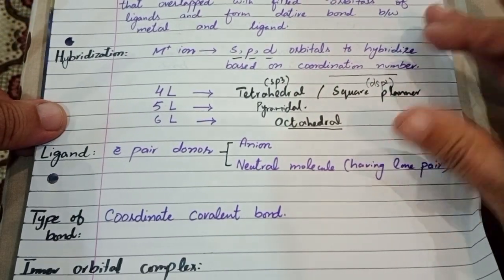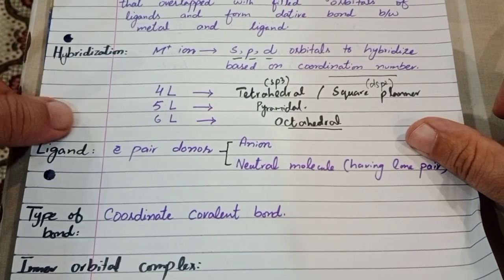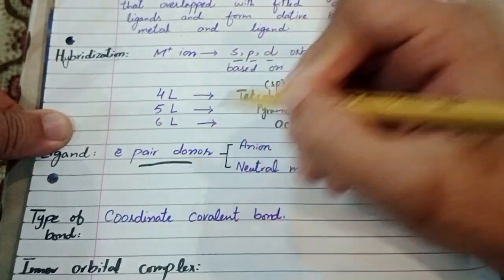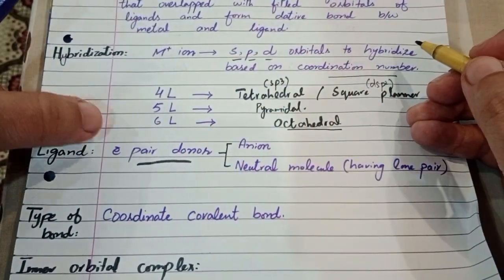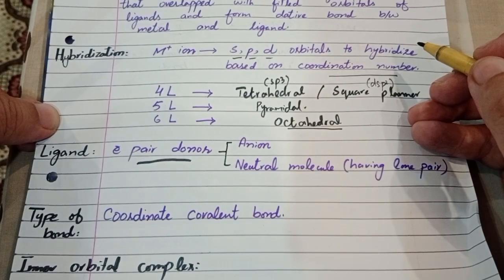A ligand, guys, is basically a special type of molecule or species that can donate an electron pair to the central atom. It means we can say that a ligand is an electron pair donor. Ligands may be of two types.